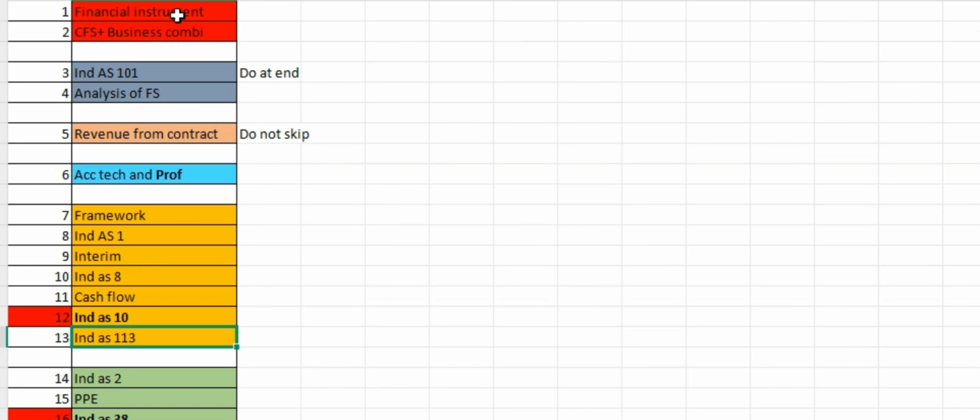Okay, so just do this daily. Don't sit and do all these small chapters together on one day. No, don't do that. If you read Ind AS 10 one day, Ind AS 8 one day, gradually you will be completing all the small chapters.